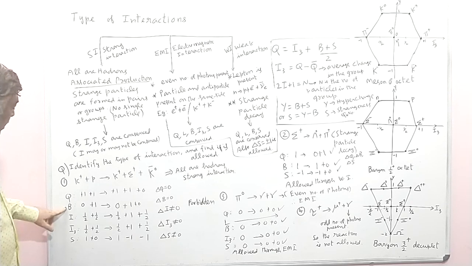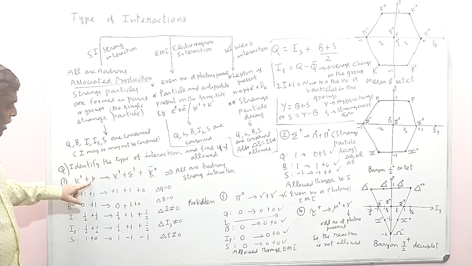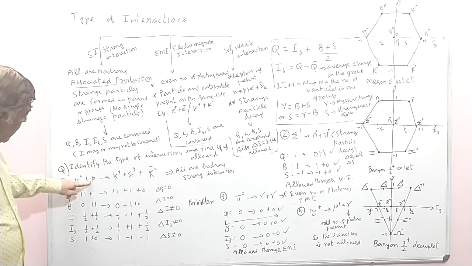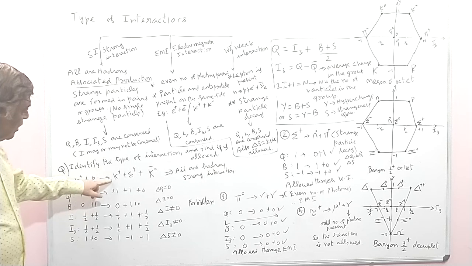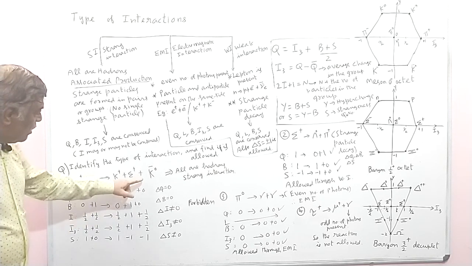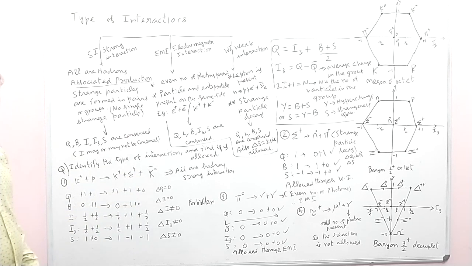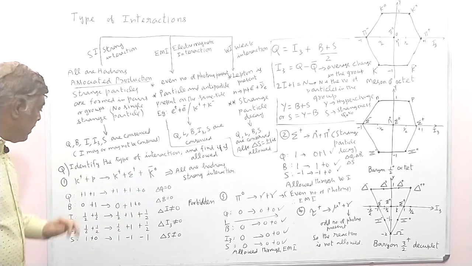Then the baryon number. This is a meson, so the baryon number is 0. This is the baryon, which is plus 1. Since the meson is 0, this is plus 1, and the meson's baryon number is 0. So on the right side and left side the baryon number is equal, so delta B is 0.